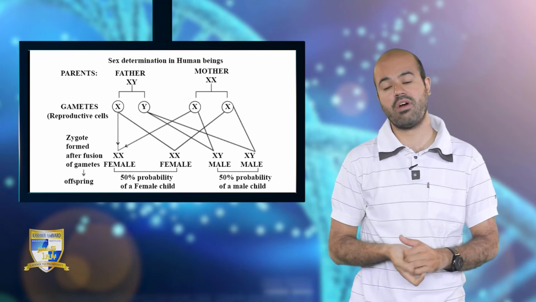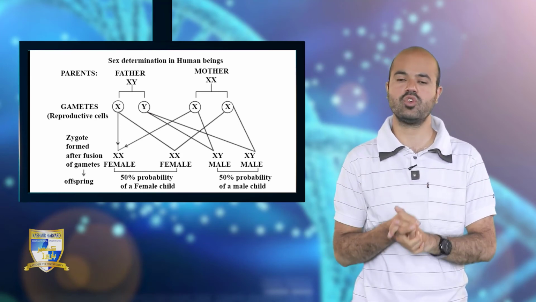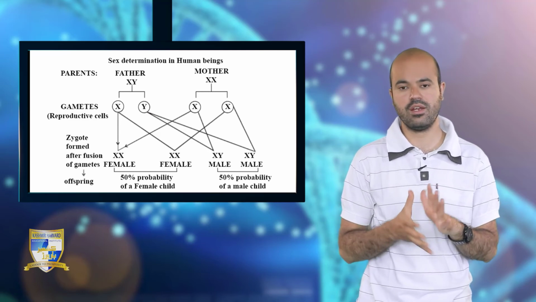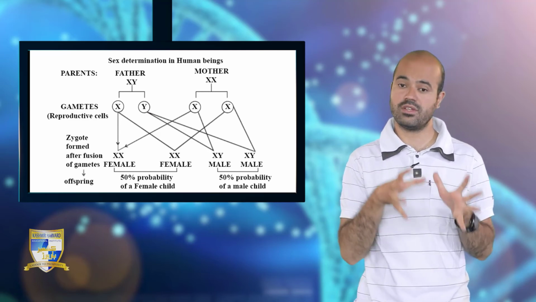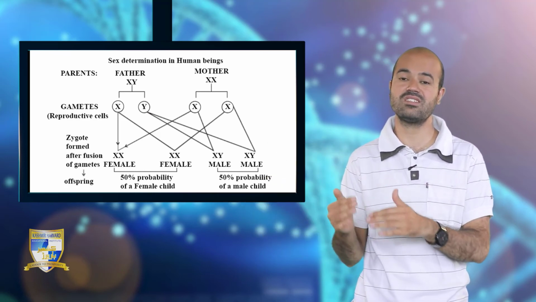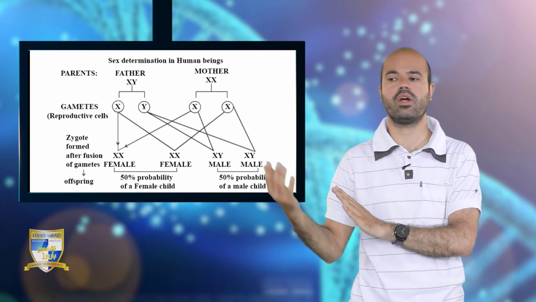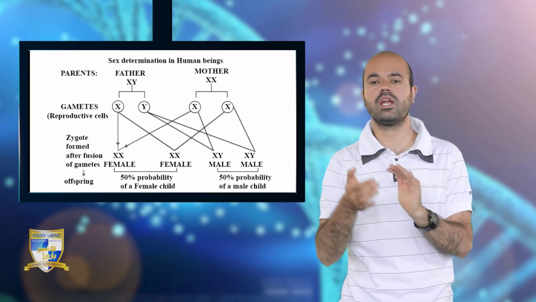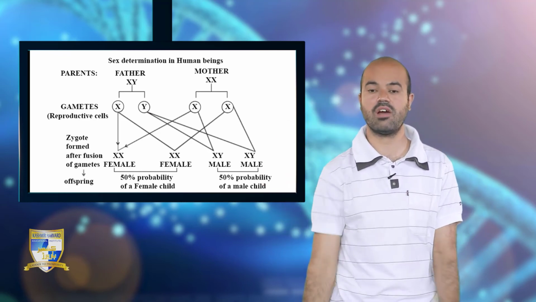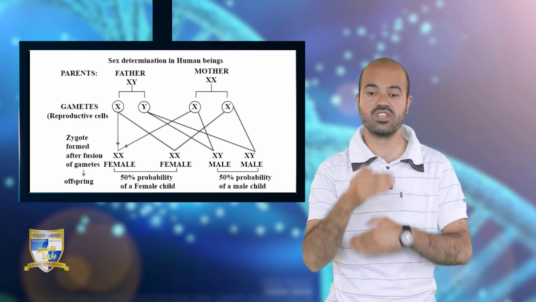Fine. Then we have another example, Ophryotrocha, which is an annelid. When this annelid is in the young stage, it is male. And when it grows older, it develops into a female. That means with age, there is a change in sex.